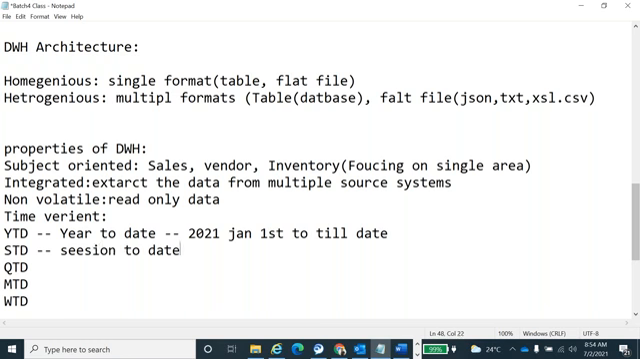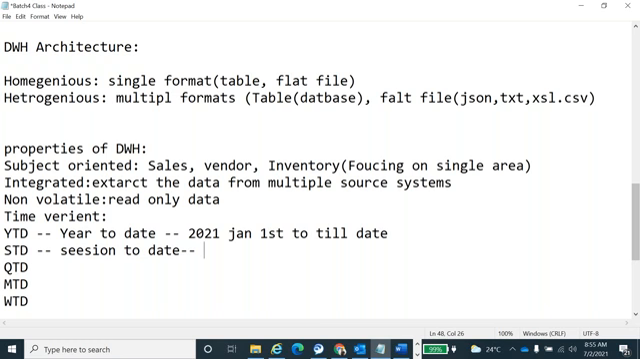Season to date. If you want, tell me based on the above one, what data will come. Season to date means what data output will come here? Take this year, 2021 only. Tell me, season to date means from which date to which date the data will be given? Anyone, one of the guys, please answer. January 1st to June last or something like that.